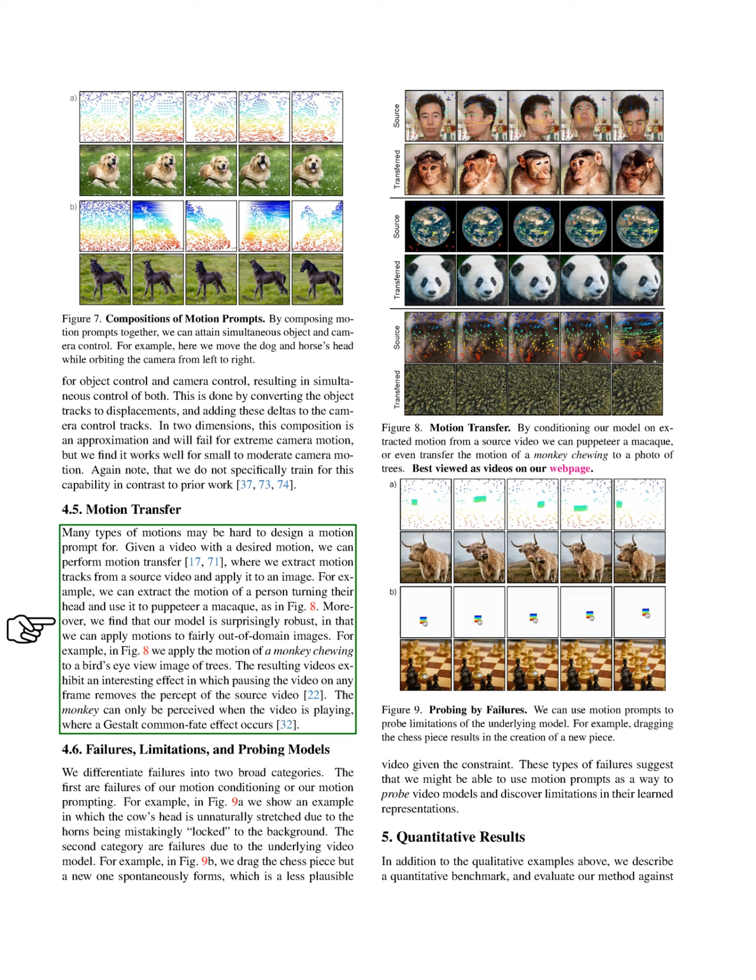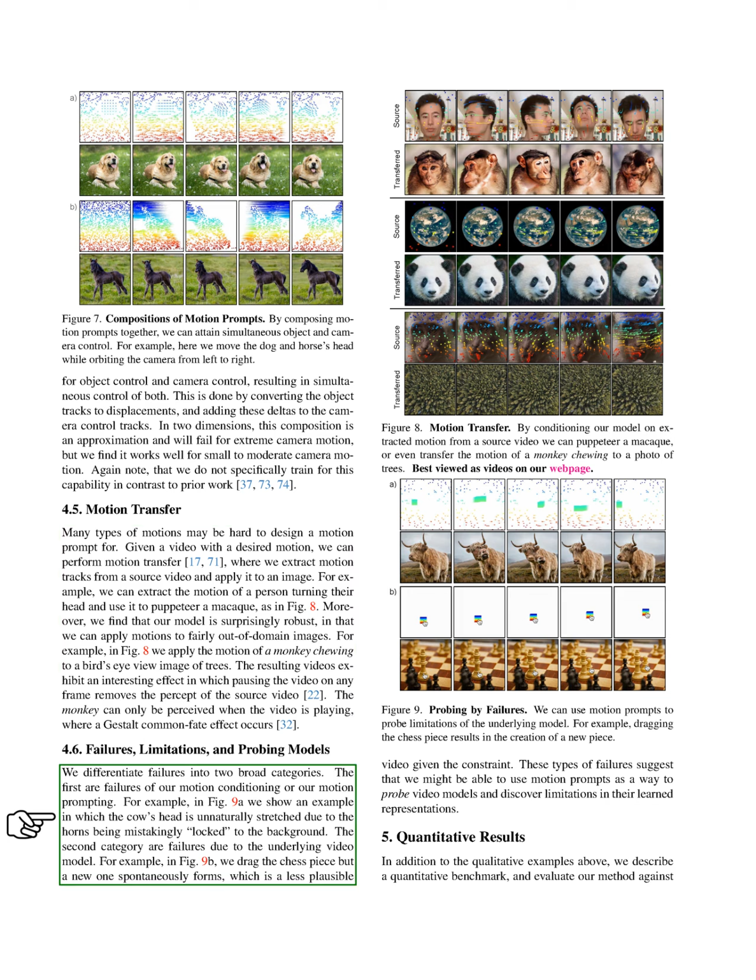Next, we discuss motion transfer, which allows us to apply motions from one video to another image. For example, we can take the motion of a person turning their head and use it to animate a macaque. Our model shows surprising robustness, enabling us to apply motions to images that are quite different from the source. In one case, we transferred the motion of a monkey chewing to a bird's eye view of trees, resulting in a unique effect where the monkey is only visible while the video plays, due to a perceptual phenomenon.